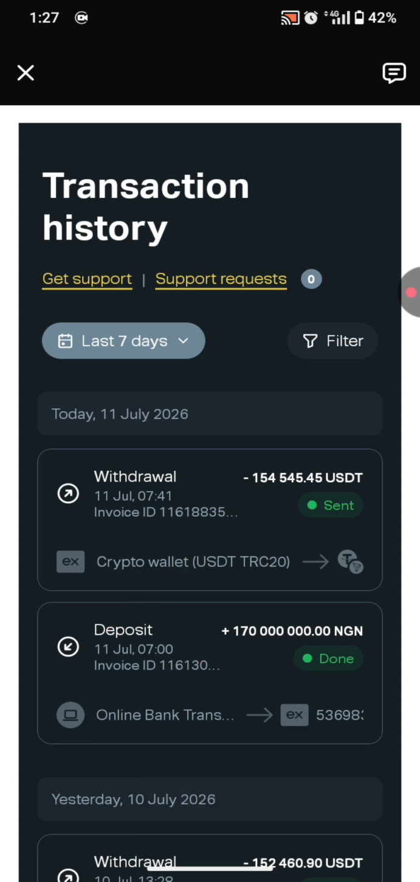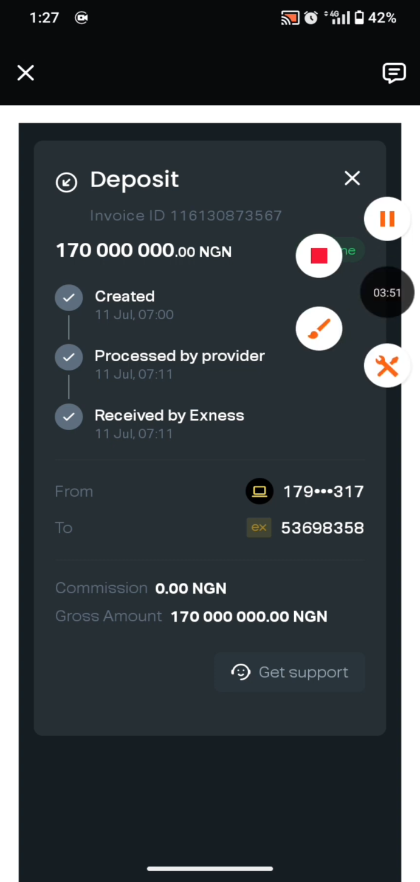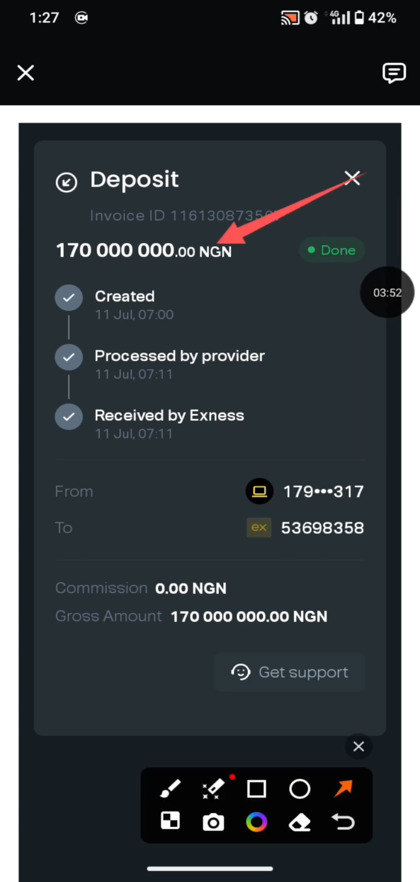So that's exactly how this whole arbitrage works. And for those who say that you cannot withdraw to a different payment method from the one you deposited with on Exness, the rules can be changed when you have the right information. The rules can change when you have the right information. That's just what I have to tell you. So let's go ahead and check out the receipt. So I funded 170 million naira at 7 o'clock this morning, and at 7:11 this amount was already credited into my account.